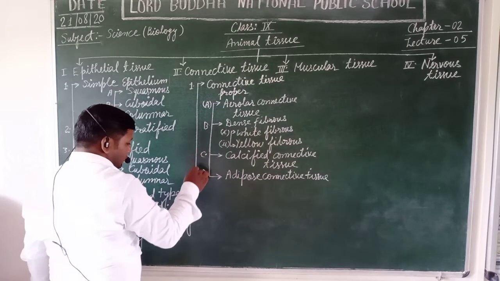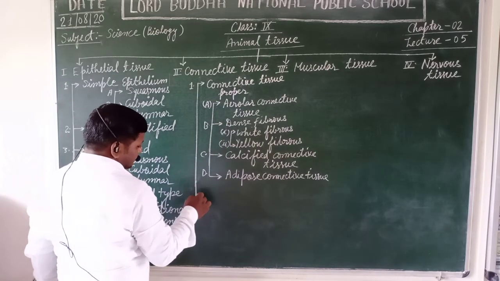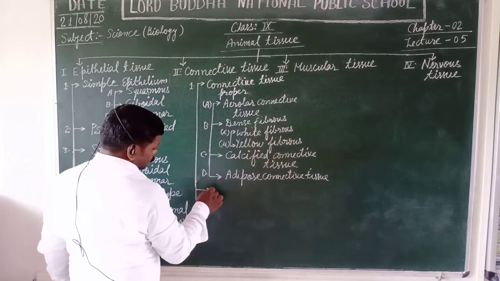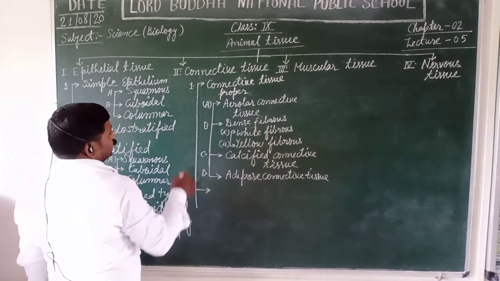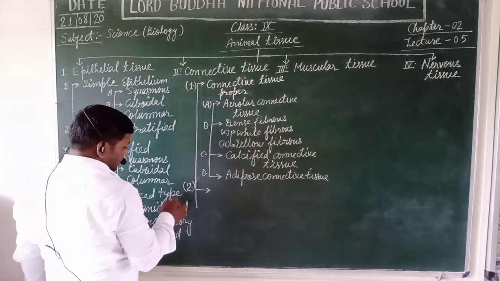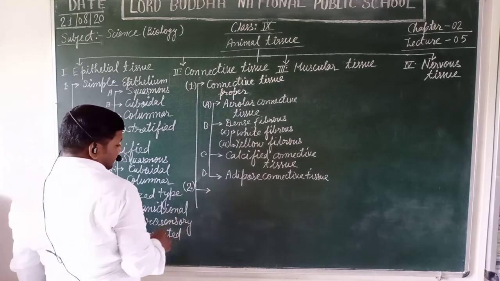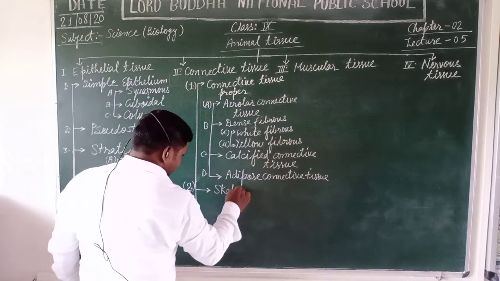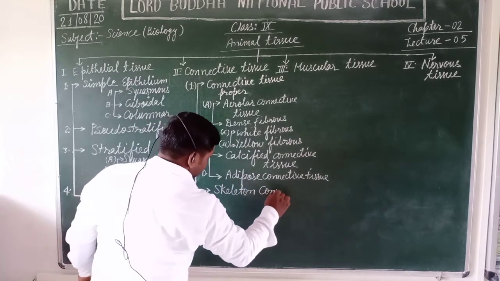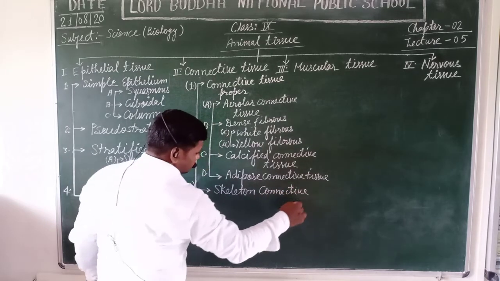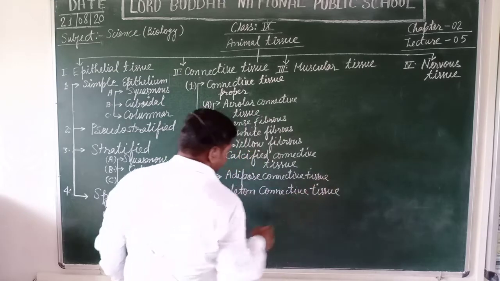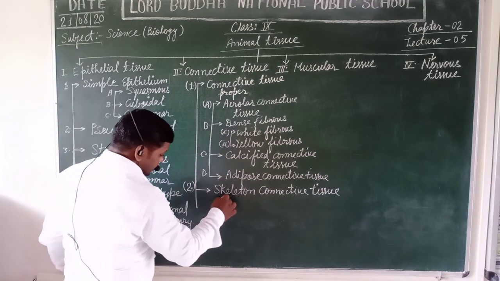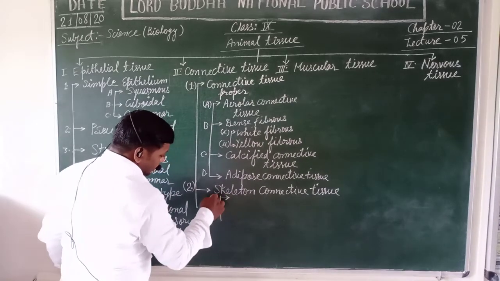Now students, we are going to discuss the second type of connective tissue, also called skeletal tissue. The skeletal tissue forms the framework of our body and provides the ability of movement and locomotion to the different body parts. There are two types of skeletal connective tissue. What are these? The first one is cartilage.